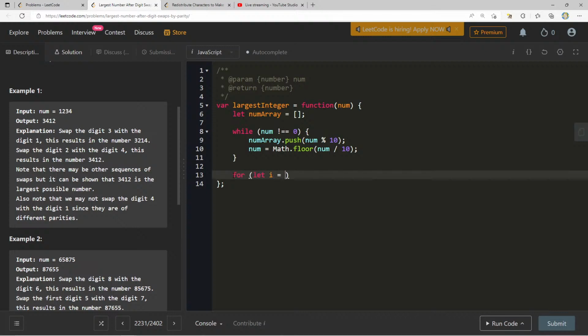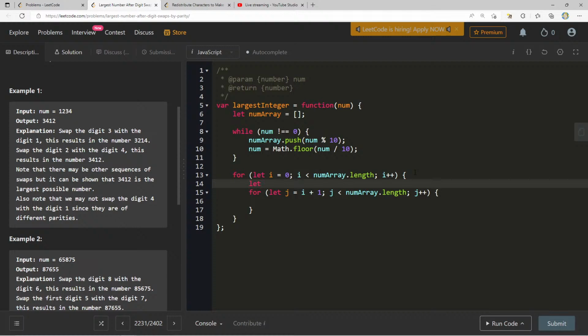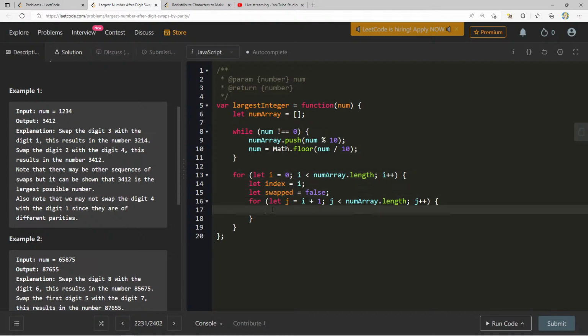So for let i equals 0, i less than numArray.length, i plus plus. I haven't done a selection sort in a long time. j equals i plus 1, j less than numArray.length, j plus plus. So we want to see if there is a number. Let's see, let swapped equals false, and then let's also set our index, let index equals i. So you can say if nums of j,